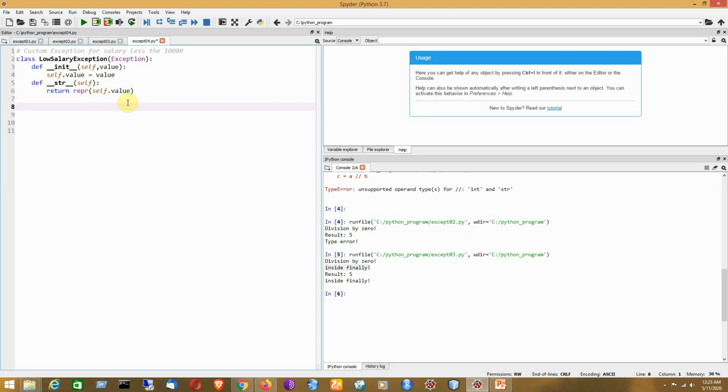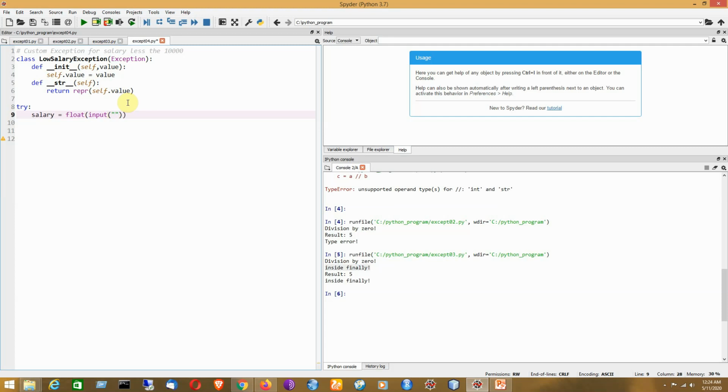Okay, so now I will have the try block. Say for example, salary will be taken as an input from the keyboard. So I will use the input function, that is the function to be used in Python 3 for taking keyboard input.